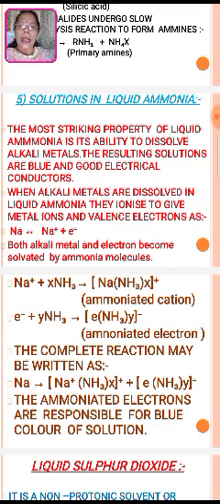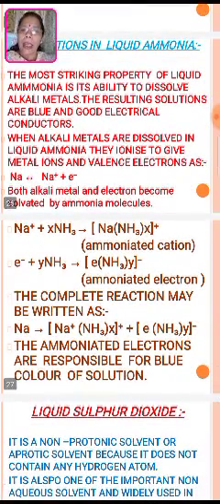Now fifth reaction, which gives the idea about the solutions in liquid ammonia. The most striking property of liquid ammonia is its ability to dissolve alkali metals. So this is the best example. The resulting solutions are blue and good electrical conductors. When alkali metals are dissolved in liquid ammonia, they ionize to give metal ions and valence electrons as Na+ plus e-. So both the alkali metal ion and the electron become solvated by ammonia molecules.